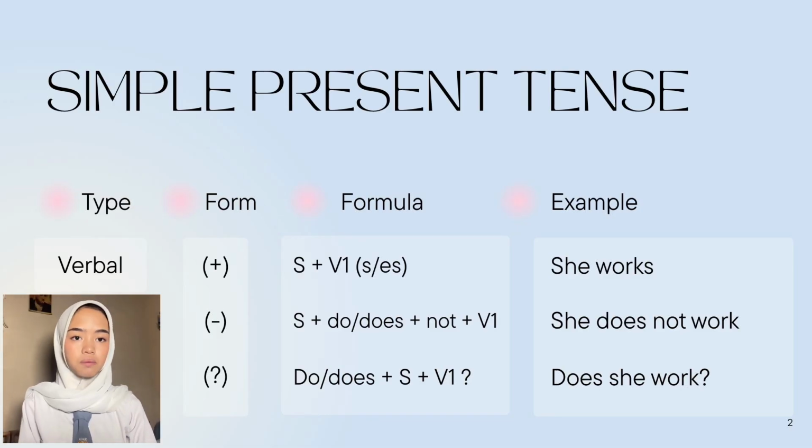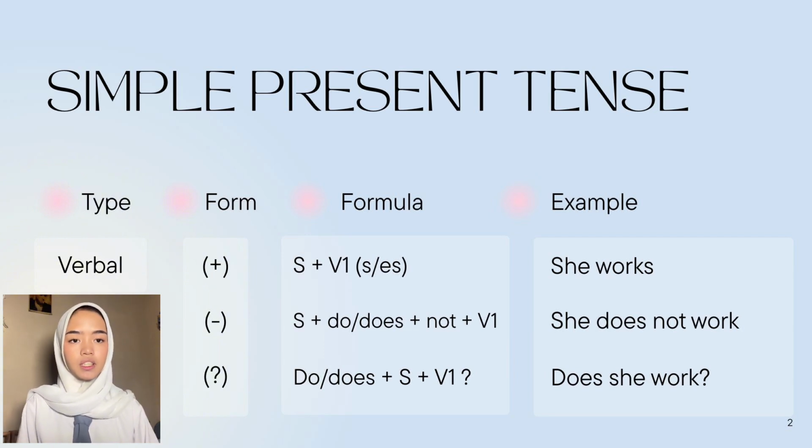The first one is simple present tense. It has two types. The first one is verbal, and it has three forms. The first one is positive, which is subject plus verb 1, including the use of s or es. For example, she works. The second one is the negative form, which is subject plus do or does plus not plus verb 1. For example, she does not work.